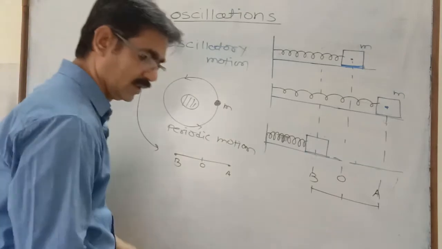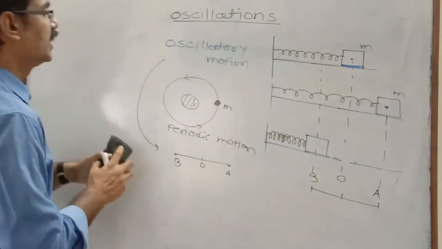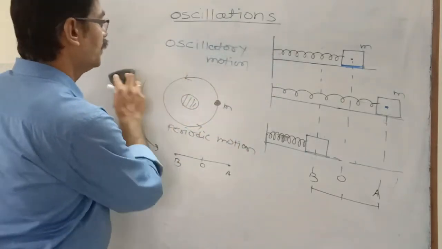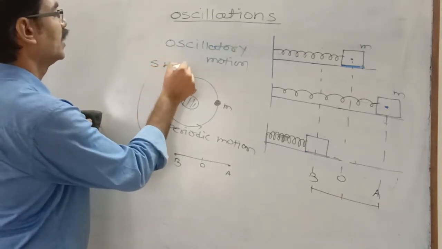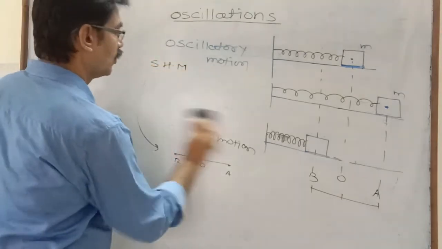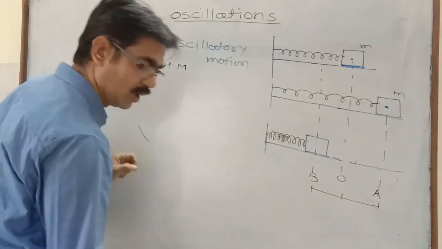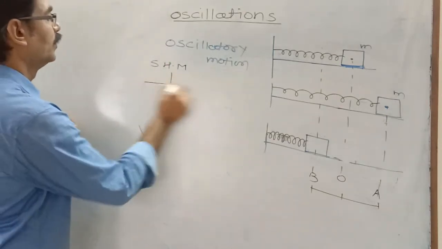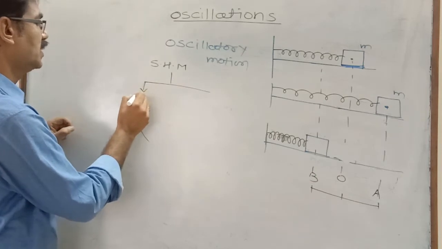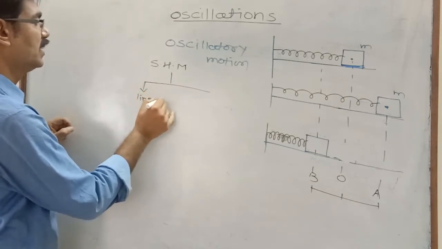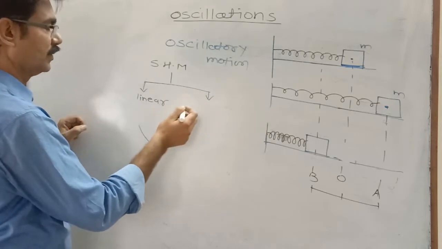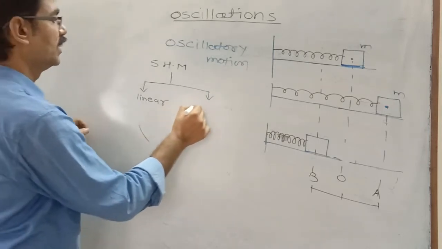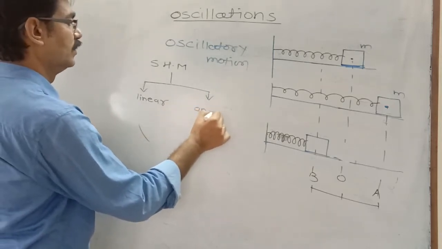Now we have to discuss linear SHM, simple harmonic motion. There are two types of simple harmonic motion. Harmonic means periodic. Therefore, when the path is a straight line, it is called linear simple harmonic motion. When the path of the motion is curved, it is called angular SHM.